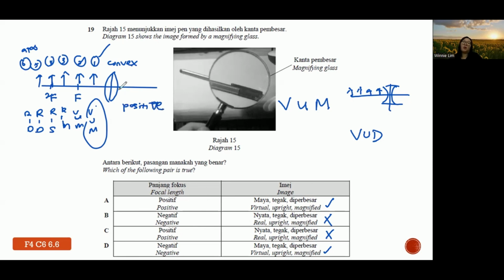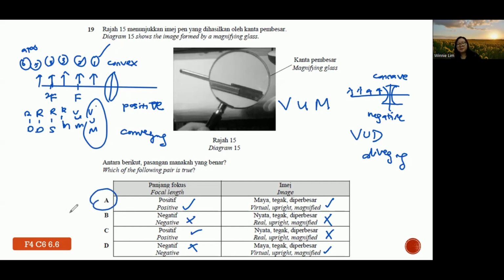For your information also, a convex lens is also named a positive lens and also a converging lens. Whereas concave, this is concave, is called a negative lens and also a diverging lens. Why are they named positive lens? Because the focal length for a convex lens is positive as well. So based on the answer, the answer is A. Hopefully you all can remember some of the important parts on lenses.